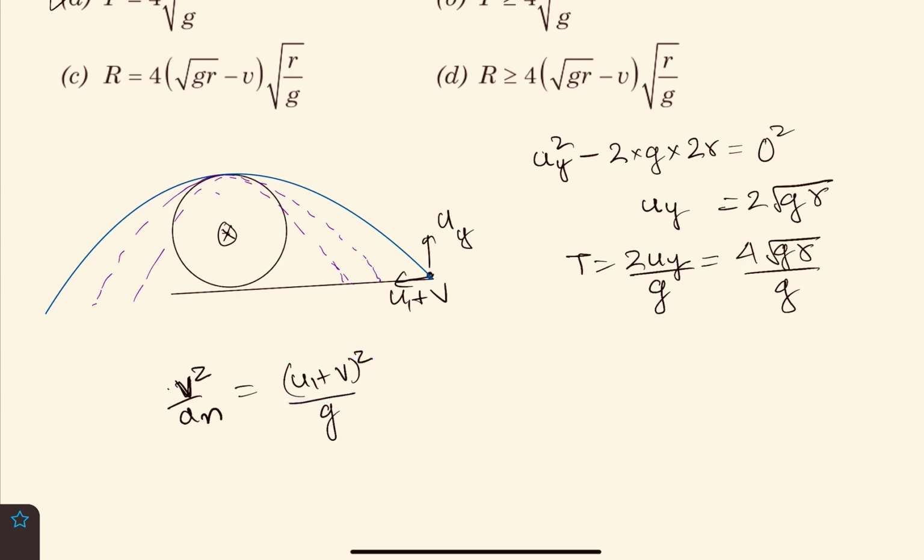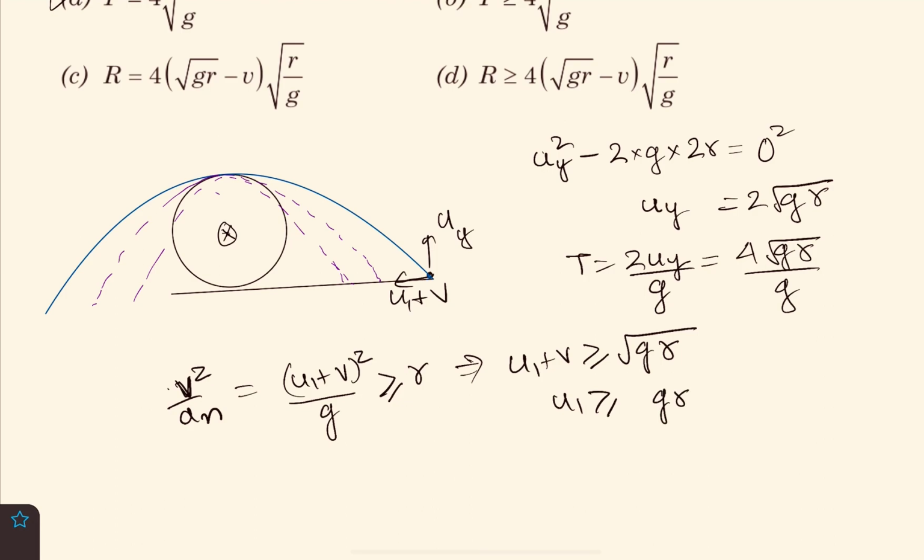So this must be greater than, or in the limiting case equal to, the radius of curvature of the pipe. So we get that u1 plus v must be greater than or equal to root over gr, right? That means u1 is greater than or equal to root over gr minus v.